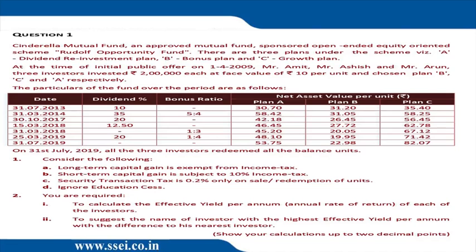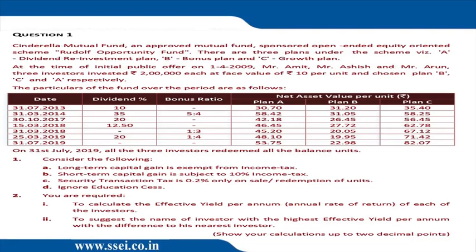Now, look at the table. In the table, particulars of the fund over the period are as follows. So we are given date, dividend percentage, bonus, plan A, plan B, plan C, NAV per unit. On 31st July, all the three investors redeemed all the balance units. Consider the following. Long-term capital gain is exempt from tax. Short-term capital gain 10% tax.